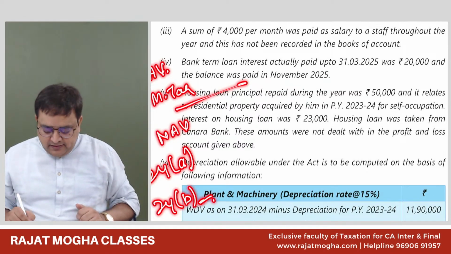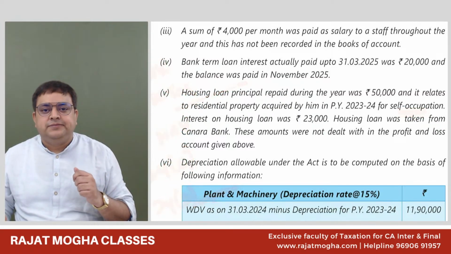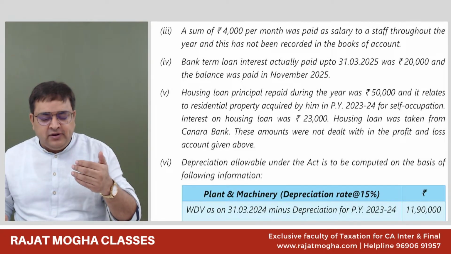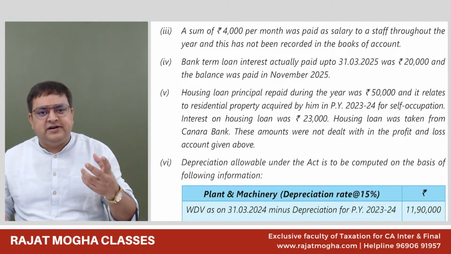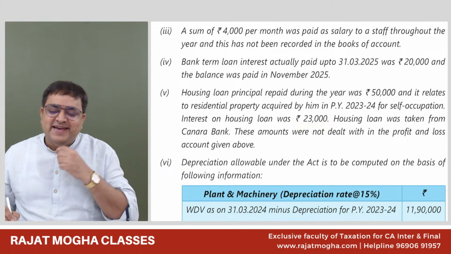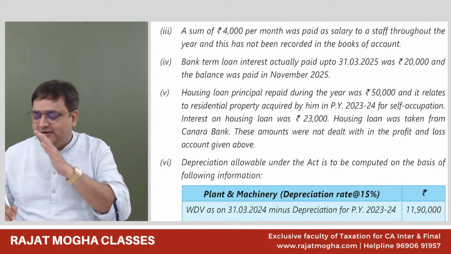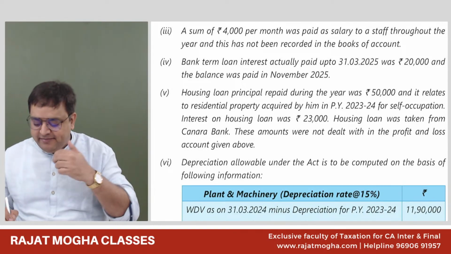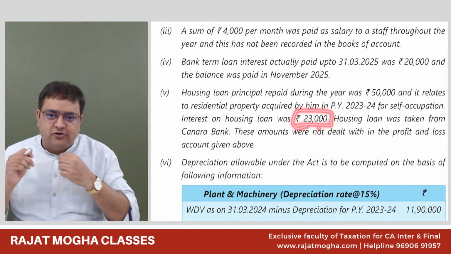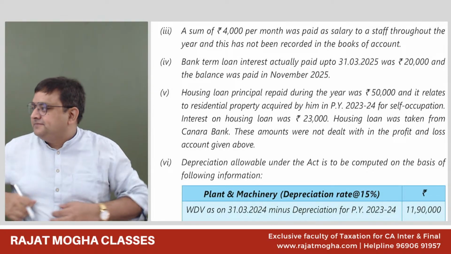On self-occupied property, guys, how much is the maximum interest allowed? 2 lakh rupees maximum allowed. If it is for repairs or renovation, then 30,000. Correct. Now tell me, everybody, my class students, YouTube students, whether this will be allowed in this case or not allowed. In this question, you have to tell me.